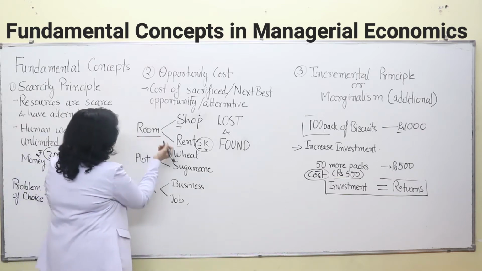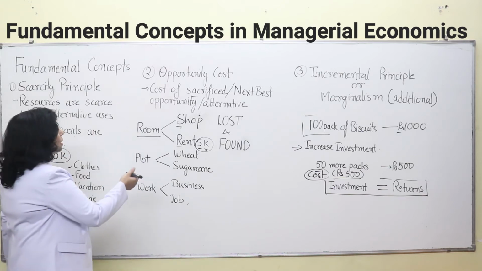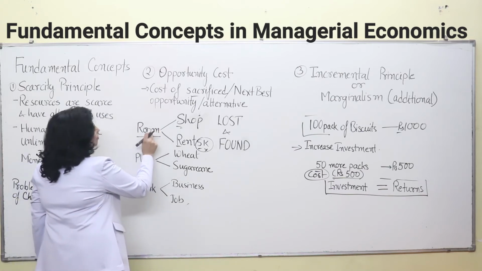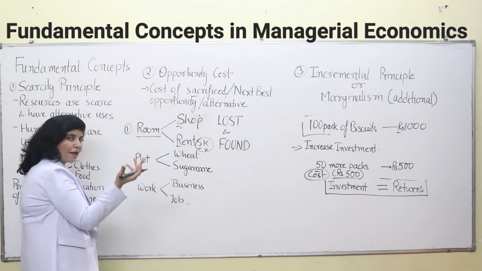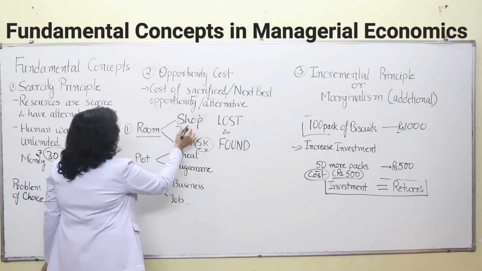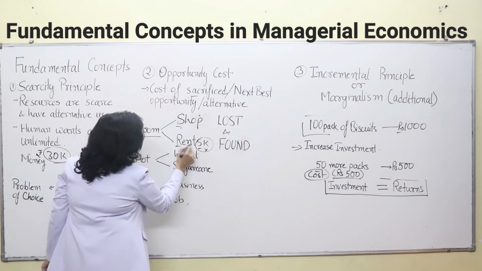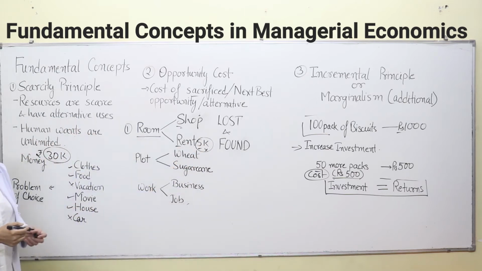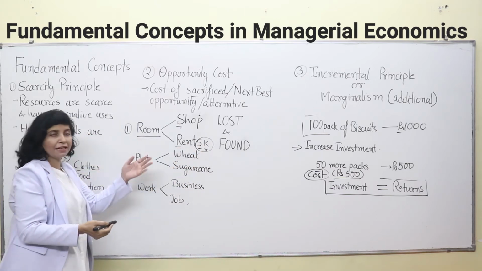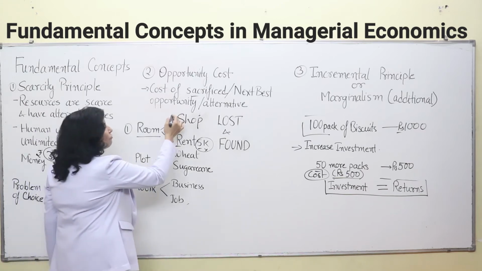This is a resource that you can earn money from. Here, this room, we have a single room over here, that's a spare one in our house. You can either open a shop in that, and earn from that shop, or you can rent it out to someone and earn 5,000 rupees per month. So the choice depends on you. You can go for one of them.